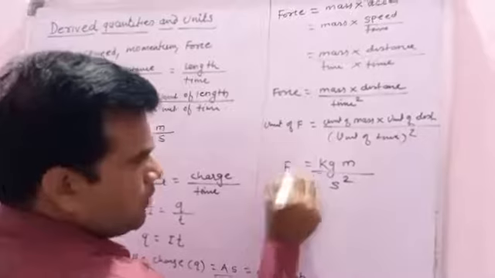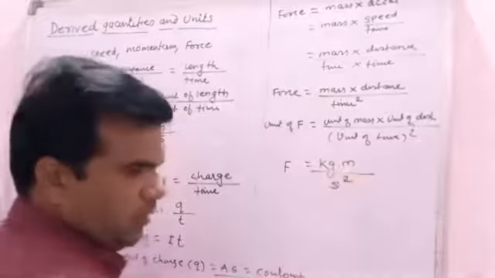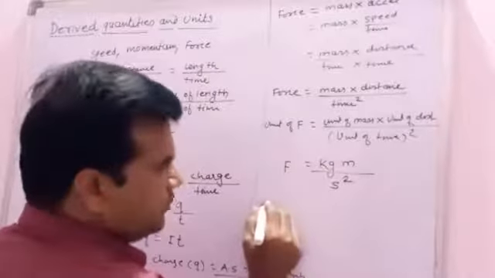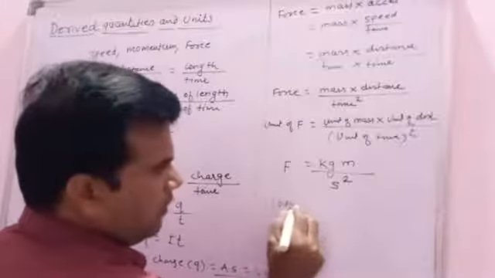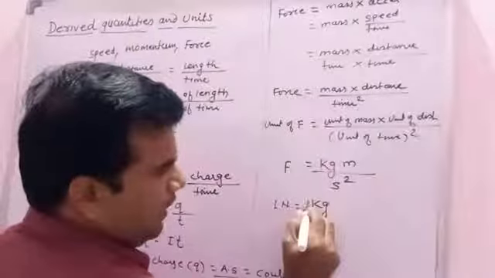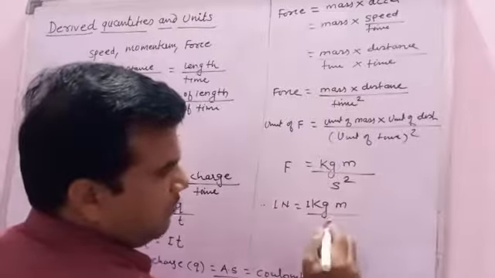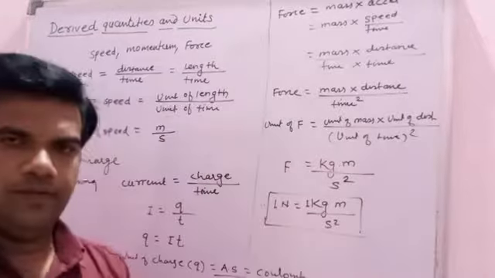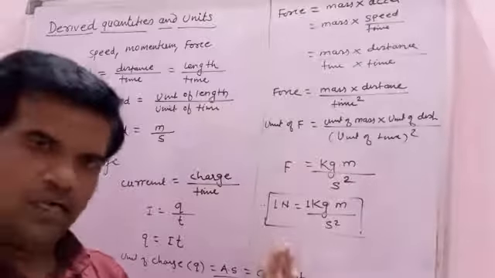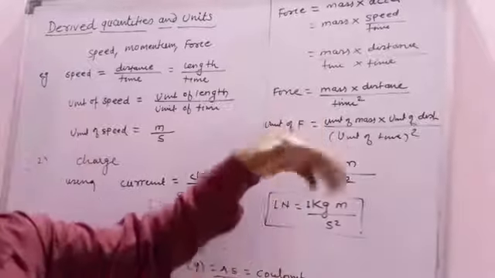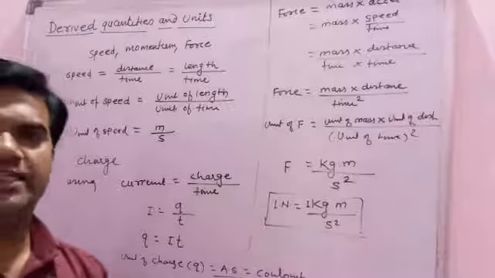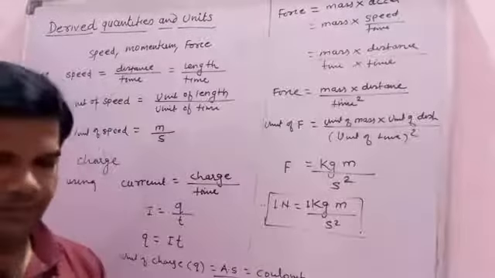So the unit of force is kg meter per second square. In the SI system, the unit of force is Newton, and therefore 1 Newton is equal to 1 kg meter per second square. This is a derived unit. Understand? In this way we can express different types of derived quantities and their derived units.